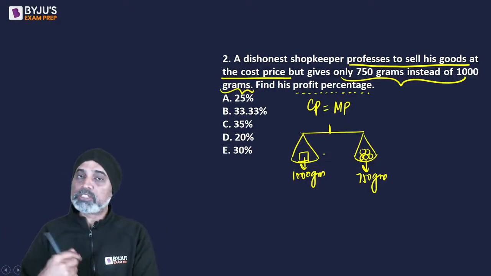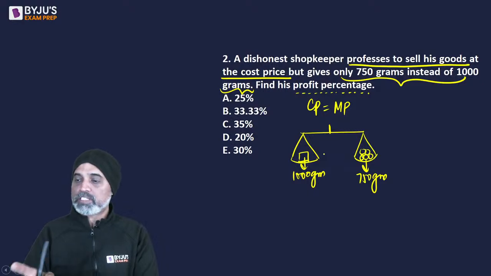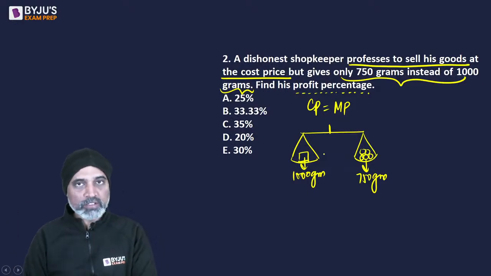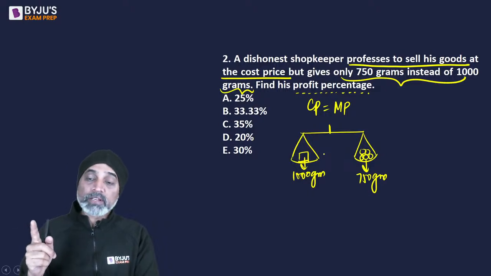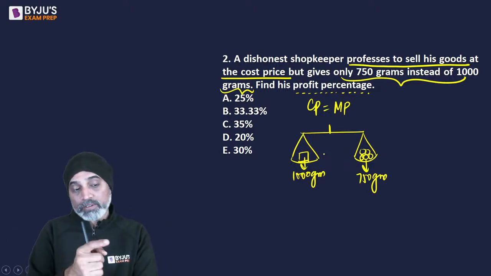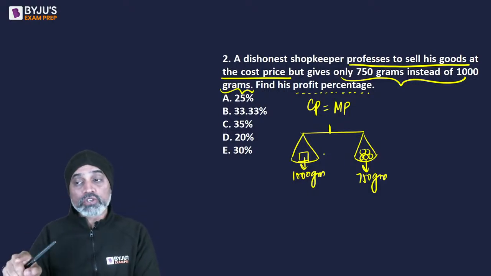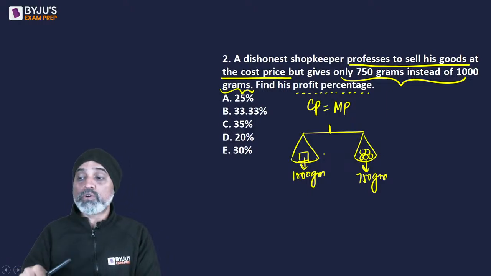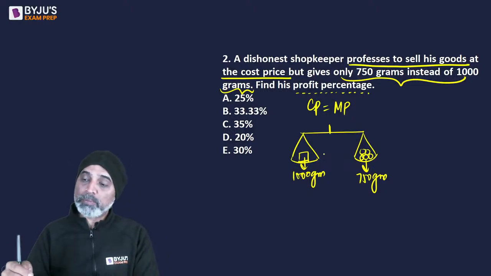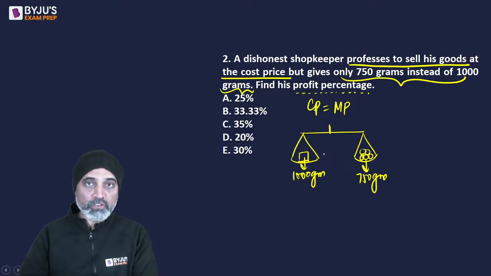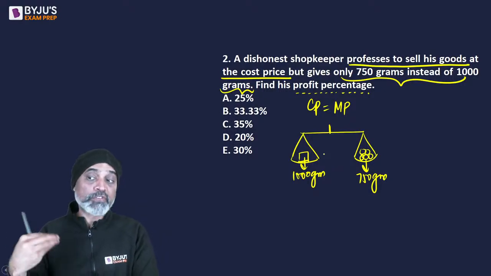From the customer's perspective, the customer will see the 1 kg weight on the left hand side. Now the customer pays not by looking at the commodity, but rather by looking at the weight. The customer is looking at the weight and saying, oh, it's 1 kg, so I will be paying the money for 1 kg of commodity. So the customer is going to pay for 1 kg of commodity.